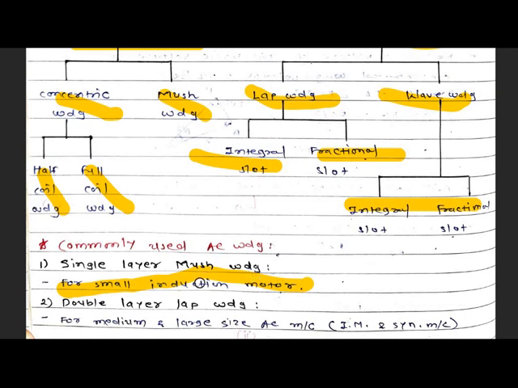Double layer lap windings are used for medium and large size AC machines, which include induction machines as well as synchronous machines. So these are the types of AC armature winding.